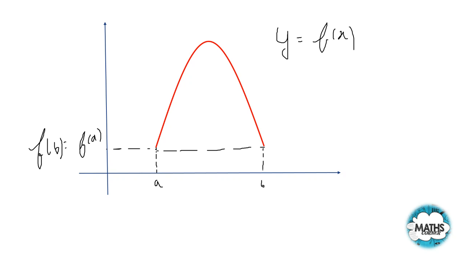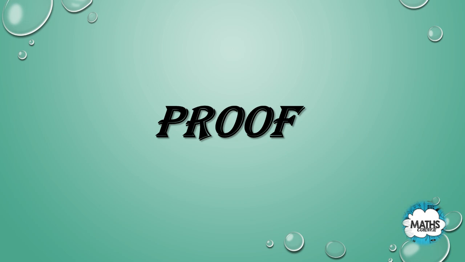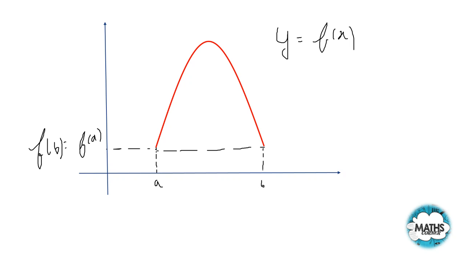It can be seen easily through the graph that it is not breaking anywhere, so it is continuous, and it is also differentiable, as it has a smooth curvature. So all three conditions are being followed here: f(x) is continuous in the interval [a, b], it is differentiable, and f(a) equals f(b). Now I can say that Rolle's theorem is applicable in this case. Now let us prove the statement that there exists a point c in the interval (a, b) such that f'(c) is 0.